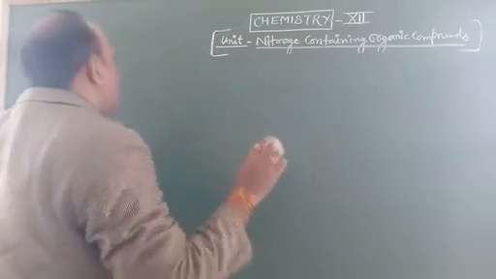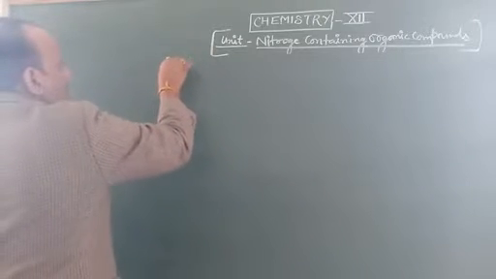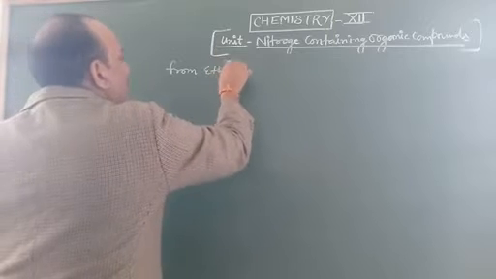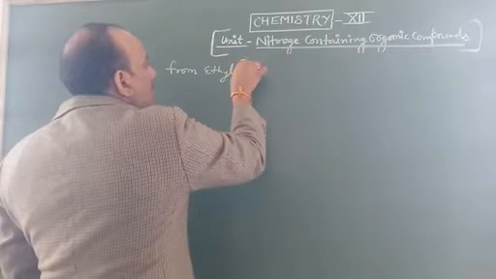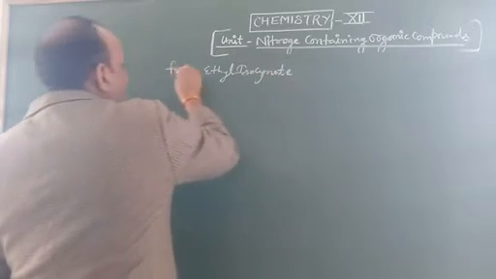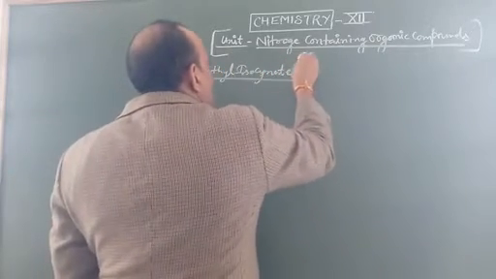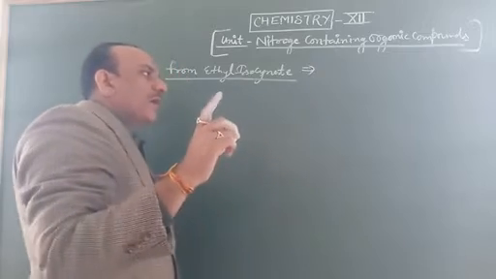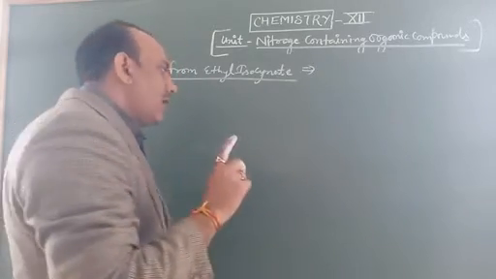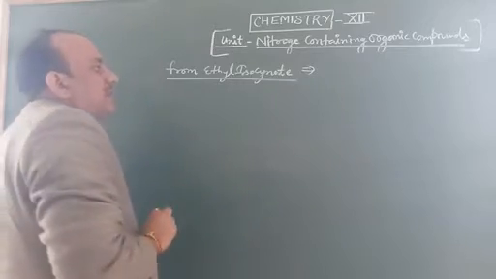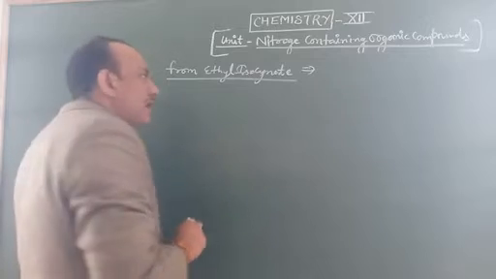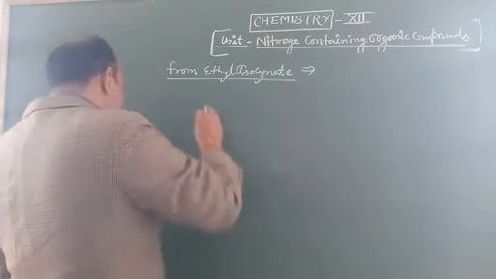From ethyl isocyanate. Here ethyl isocyanate reacts with caustic potash, and after hydrolysis it makes ethylamine. So we say that three reactants are used for the preparation of ethylamine.